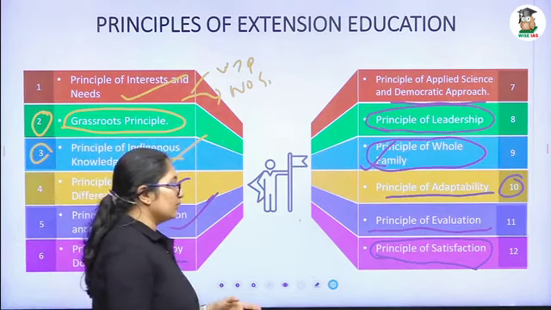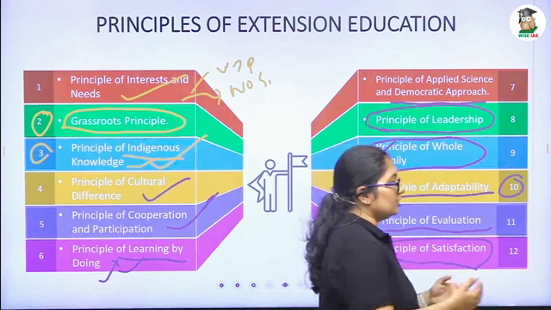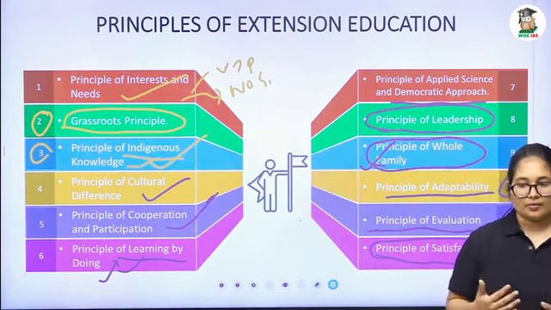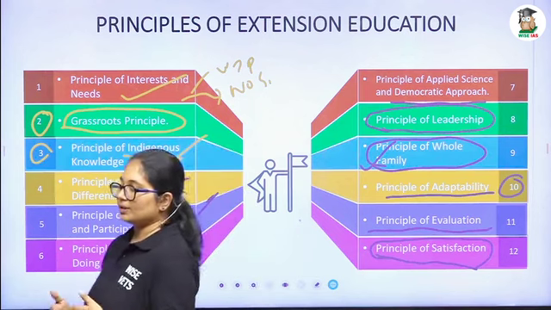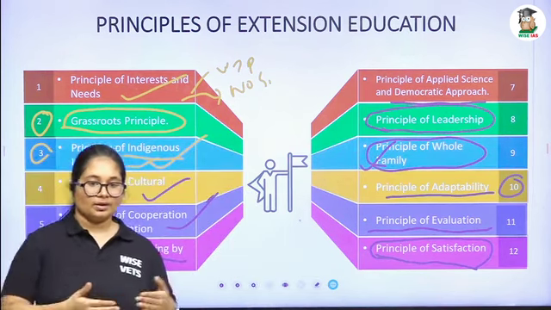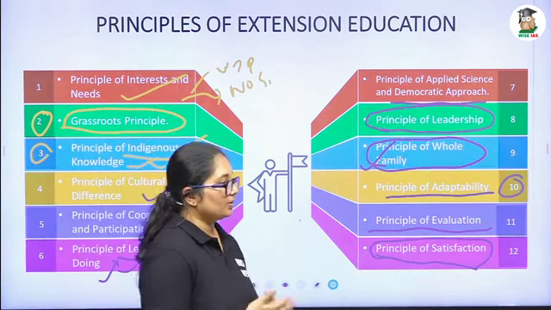In the principle of evaluation, we are evaluating the outcome of our extension education program at each step, and based on the outcome we are changing our method of education, method of planning, everything.